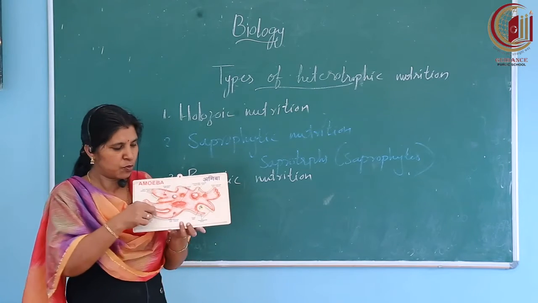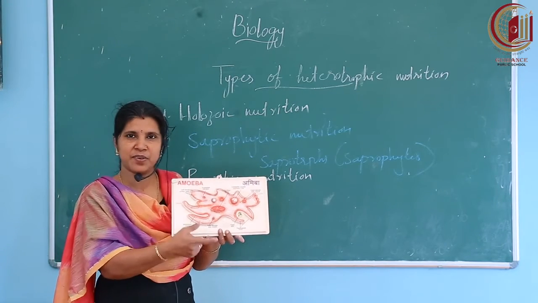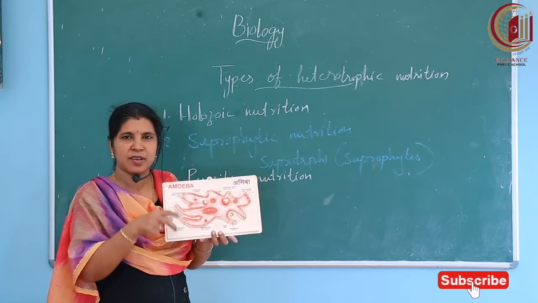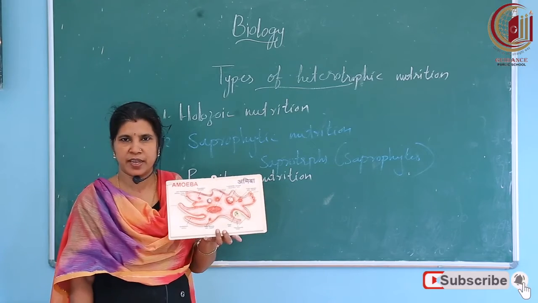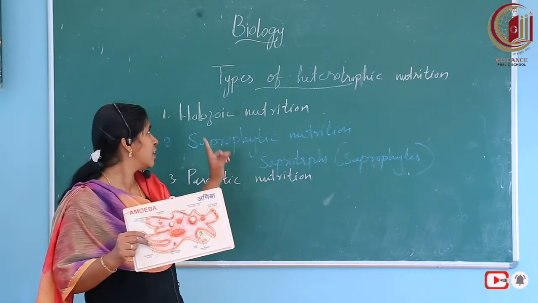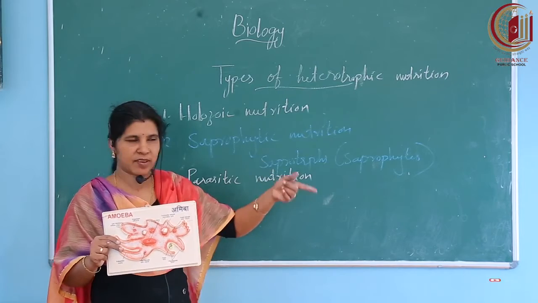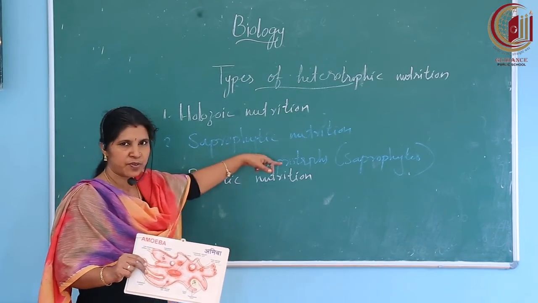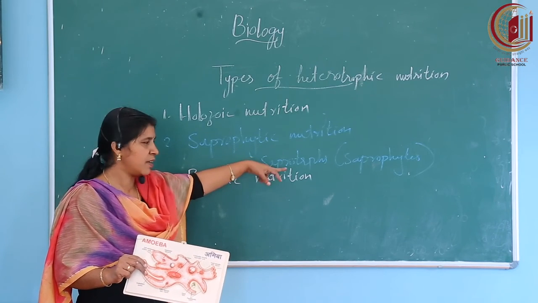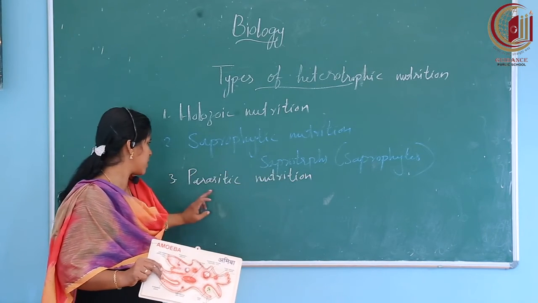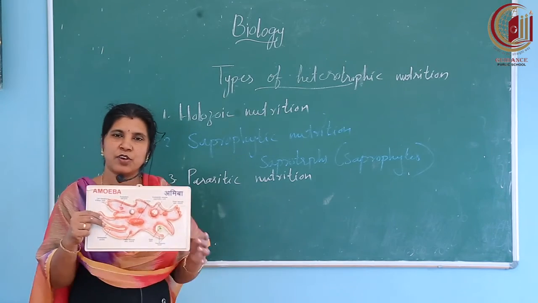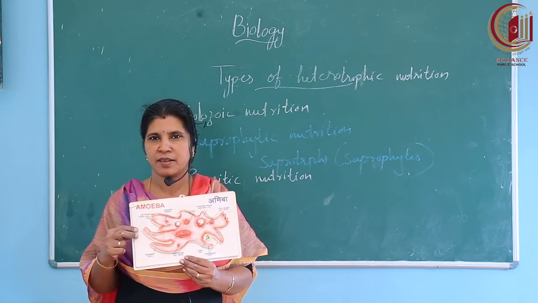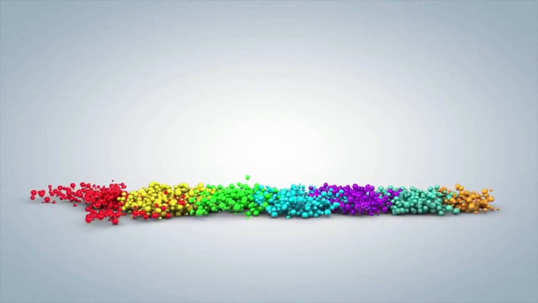Clear? In the textbook the picture is given. You have to draw the steps of amoeba's nutrition: one amoeba's picture, then after that the method of feeding. So now we studied different types of heterotrophic nutrition. Once again, the first one is holozoic nutrition, nutrition in human beings. The second one is saprophytic nutrition, present in some lower class of organisms, and then parasitic nutrition. Then the nutrition of unicellular organisms. Also we studied the nutrition of amoeba. Okay. Clear? Yes. Thank you.